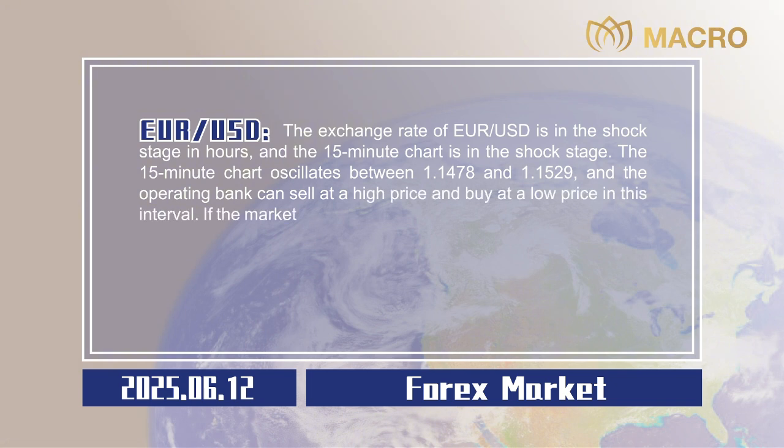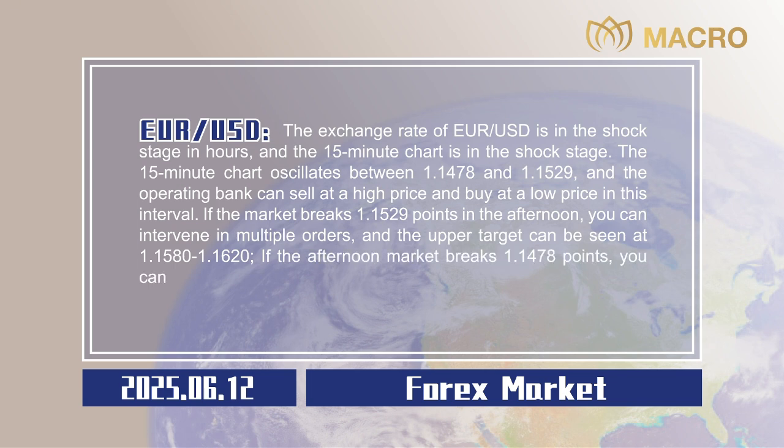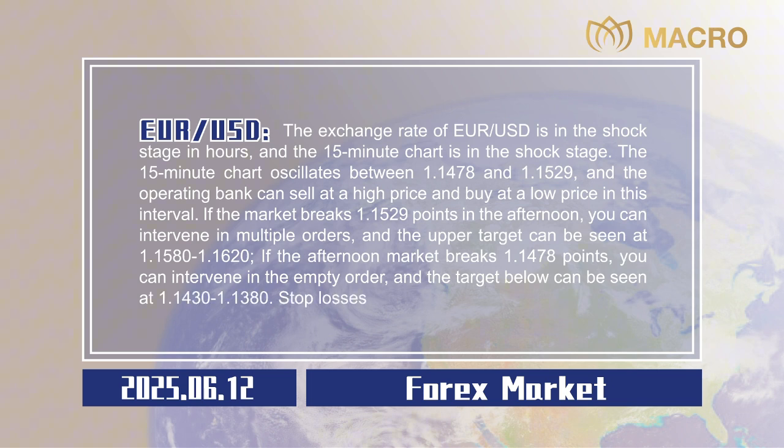If the market breaks 1.1529 points in the afternoon, you can intervene in multiple orders, and the upper target can be seen at 1.1580 to 1.1620. If the afternoon market breaks 1.1478 points, you can intervene in the empty order, and the target below can be seen at 1.1430 to 1.1380. Stop losses are all 20 points,